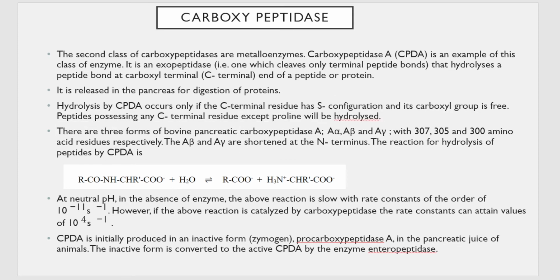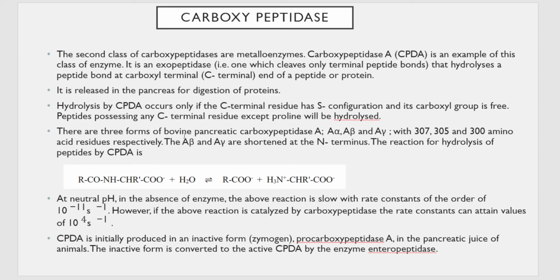Hydrolysis by carboxypeptidase A occurs only if the C terminal residue, which you can see here, has S configuration and its carboxyl group is free. That is, it should not be attached to some other substrate here or here. Peptides possessing any C terminal residue can be hydrolyzed except for proline. So it cannot hydrolyze proline. Except for that, anything else can undergo hydrolysis.